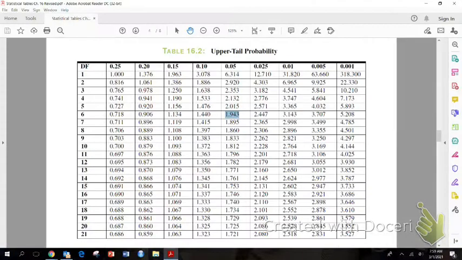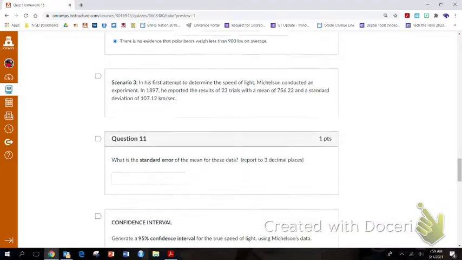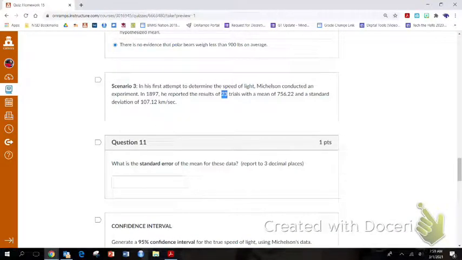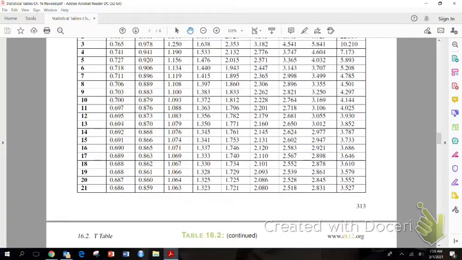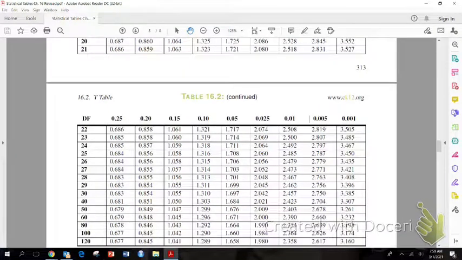So when I look at my t-table, I'm okay with 5% error, but since all confidence intervals are two-tailed, we need to take this 5%, split it among each tail, so I'm actually going to look at the 2.5% column. Okay, I was going to look at the 5%, but since it's two-tailed, I scoot over to the 2.5%. And we did 23 trials. So since we did 23 trials, my degrees of freedom is 22.